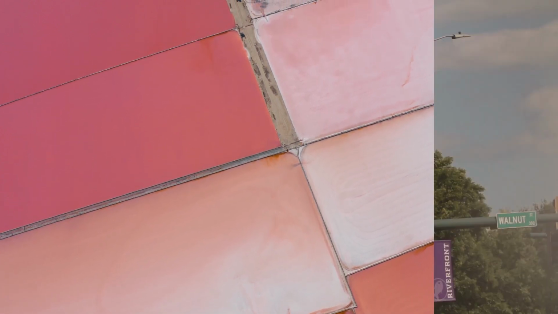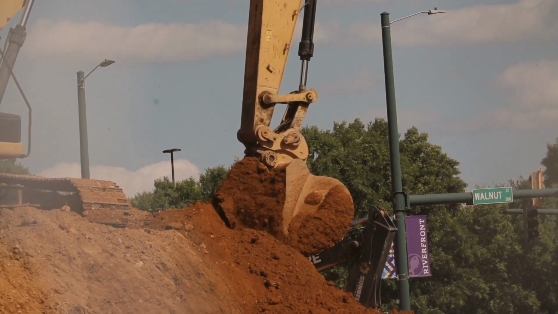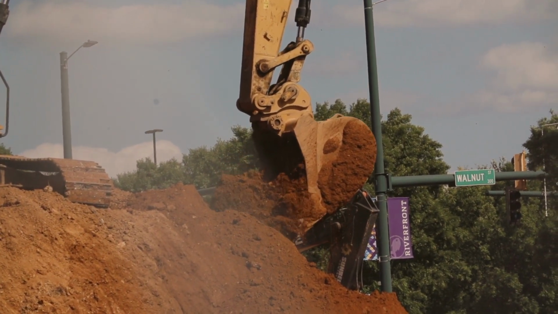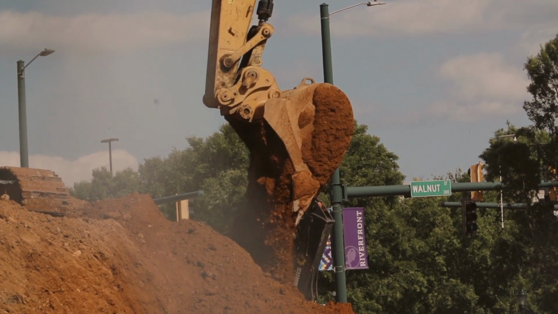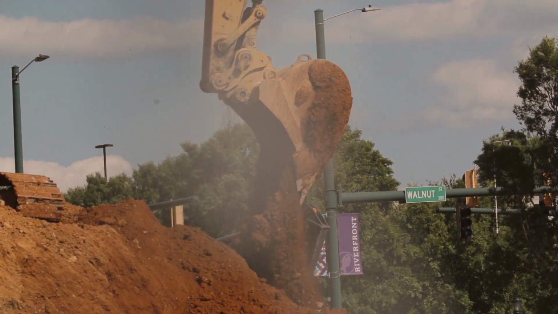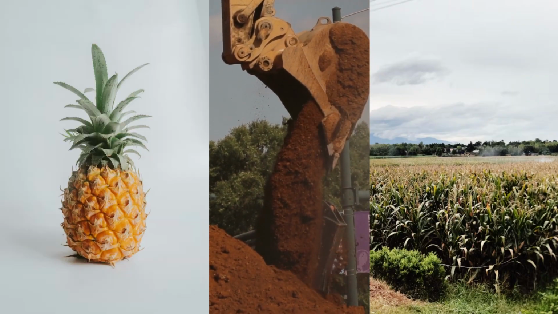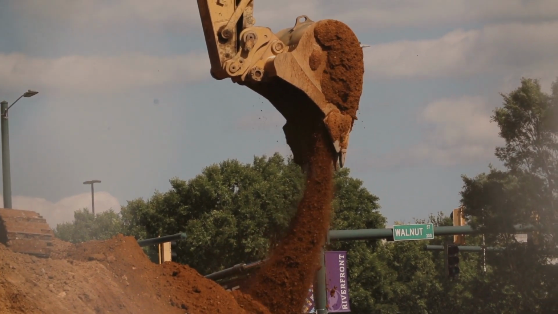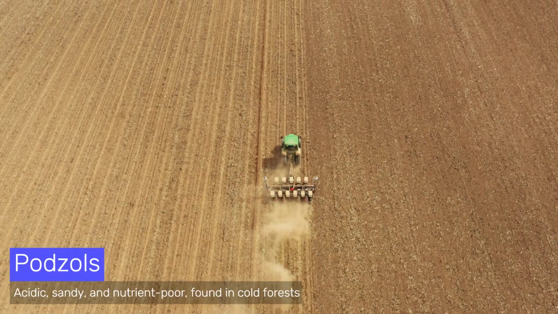Laterites are easily recognizable by their distinct reddish-brown color, which is due to high concentrations of iron and aluminum oxides, the only minerals that withstand extreme leaching. Unfortunately, this process strips the soil of essential nutrients, making it highly infertile for most crops. However, with proper irrigation and fertilizers, lateritic soils can support commercial crops like pineapples and sugarcane. Additionally, the hardpan layer within these soils is often used as a building material, as it solidifies when exposed to air.